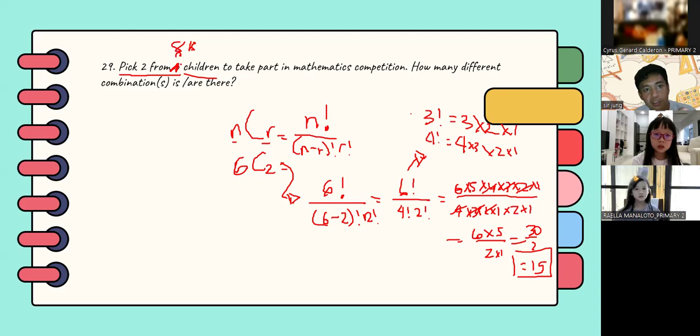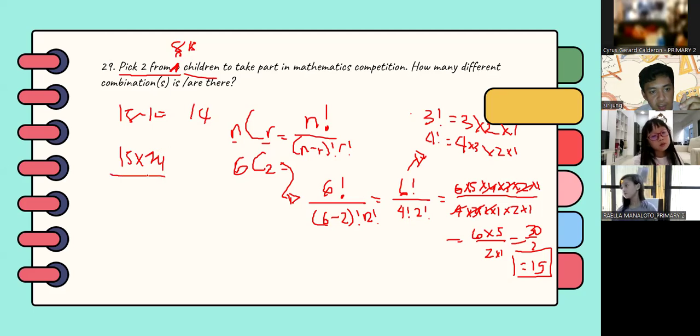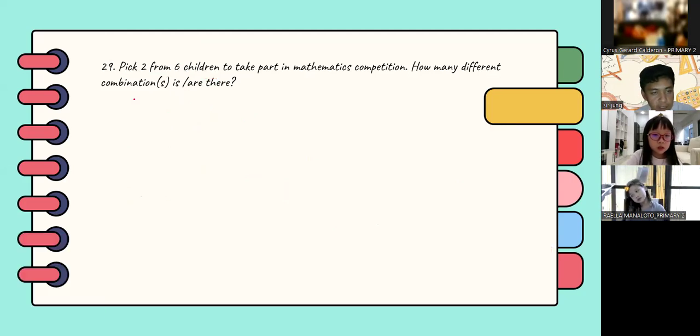Let's say we have 15. 15 minus 1 is 14, so you do 15 times 14, and then divide it by 2, and you will arrive at the answer. You just subtract 1, multiply them together, and divide by 2. This is only for this case, pick 2.